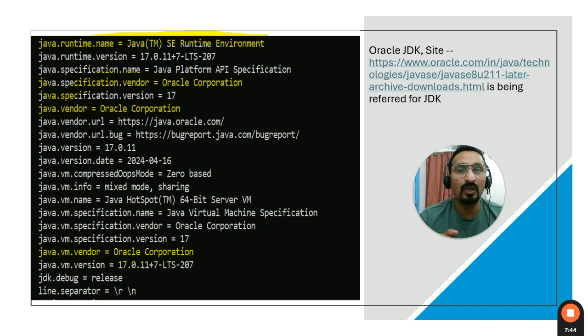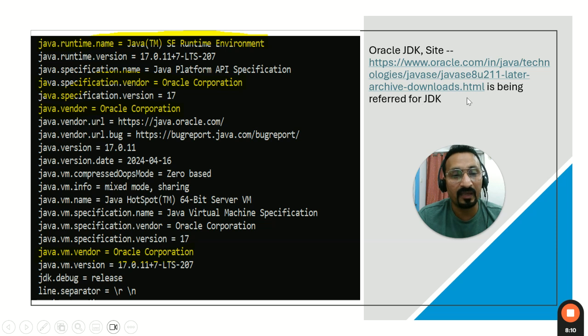Sometimes in your organization there may be a concern that you are unknowingly using the Oracle JDK. So you have to be careful to take the license, or you can replace it with the open one if your organization has not taken the license. Okay. Next one is this vendor name. Here the vendor is Oracle Corporation, and the VM vendor is Oracle Corporation.